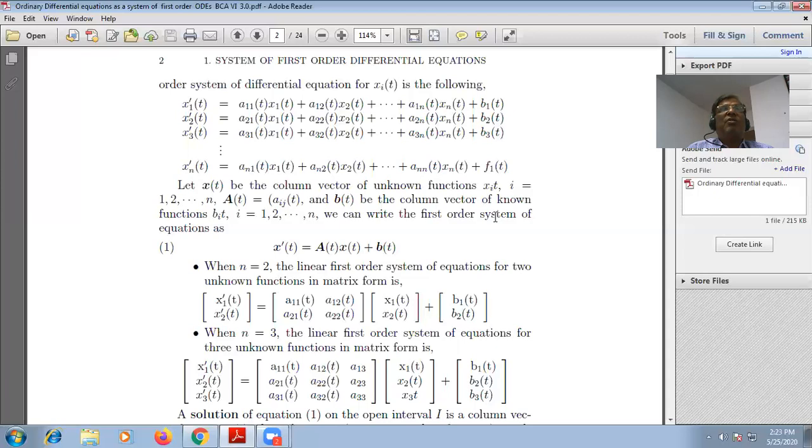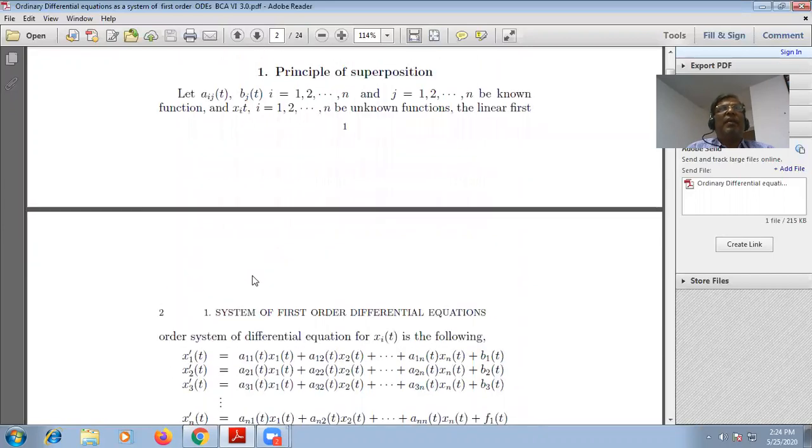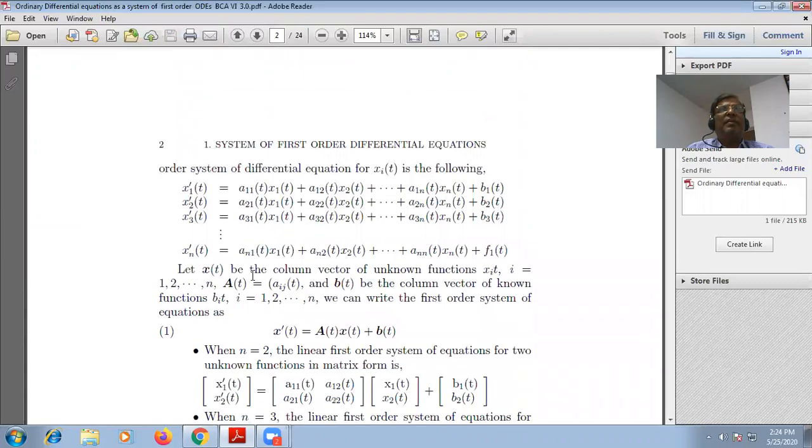We can write the first order system of equations as x'(t) = A(t)x(t) + b(t). This is the first order system of equations.